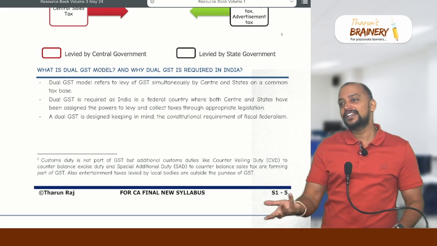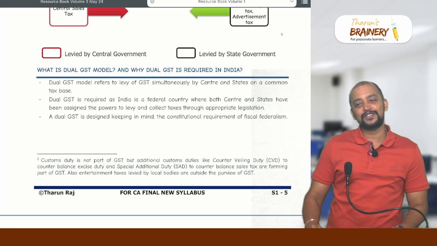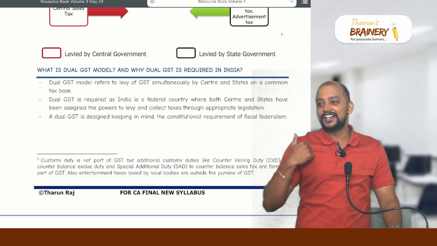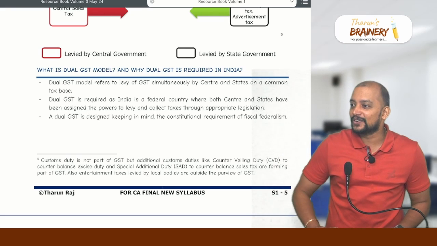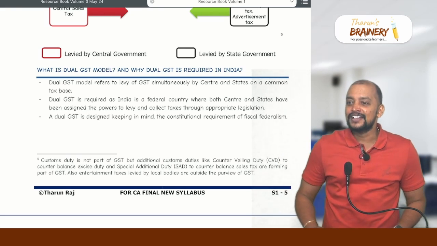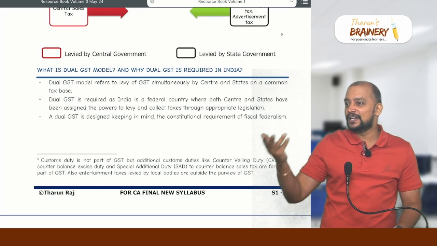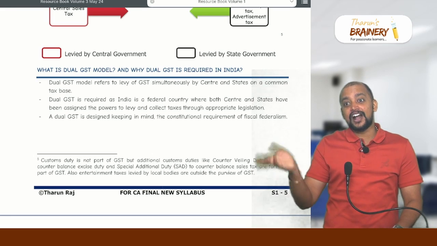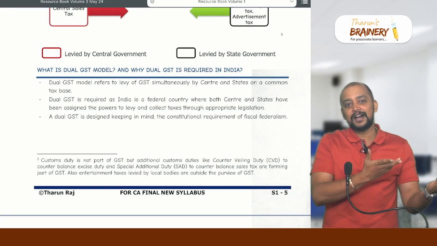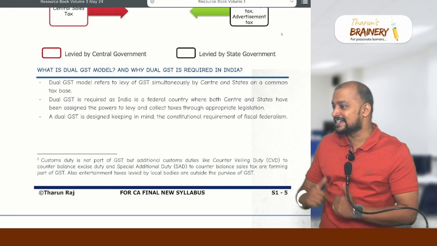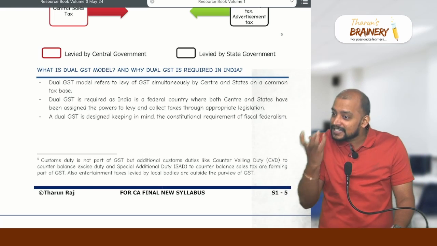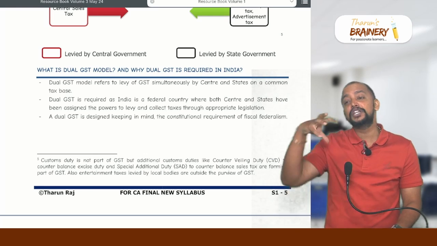And South India, needless to say, because what we have done, we asked for a separate country. You give a separate country to us. We don't want any national party and all. Okay, and therefore we will not encourage BJP and all here. So never here will the BJP be ruling. And if at all Congress comes, in the center Congress will not be there. So therefore the central government will not have the complete support of the state governments, because these people will go in different directions. And that's why they want some revenue to meet their needs. That's why dual GST model.